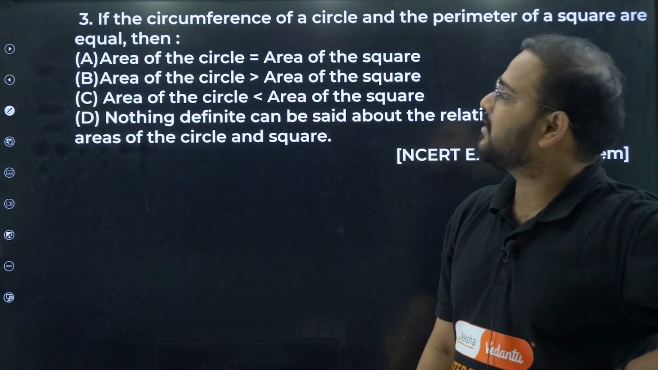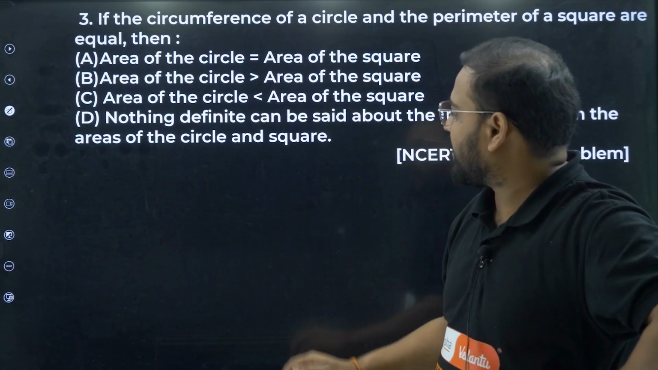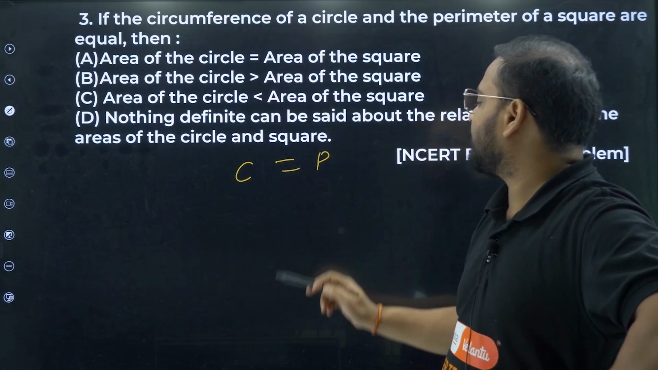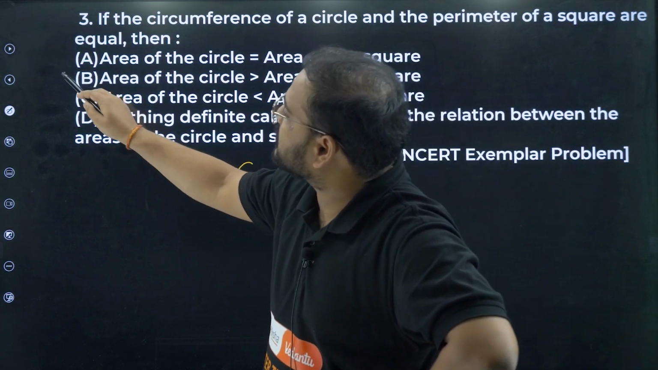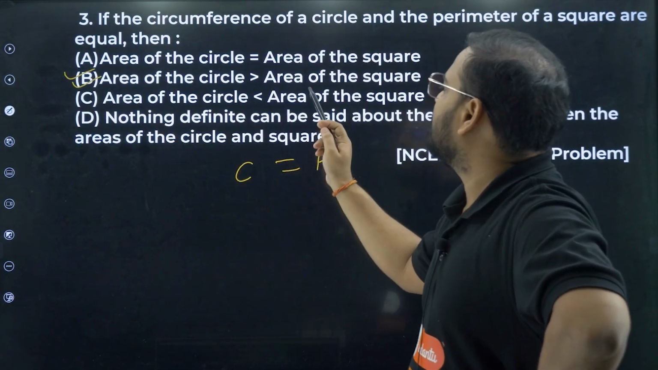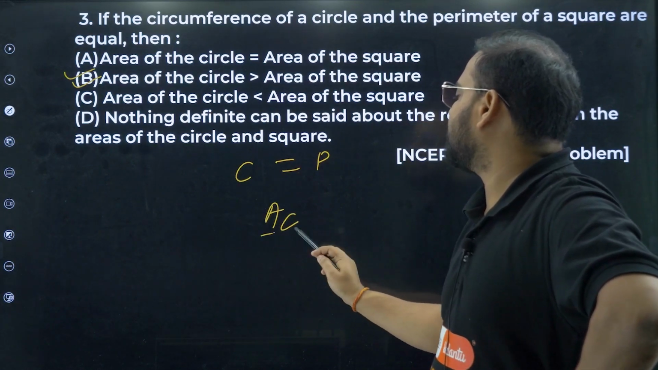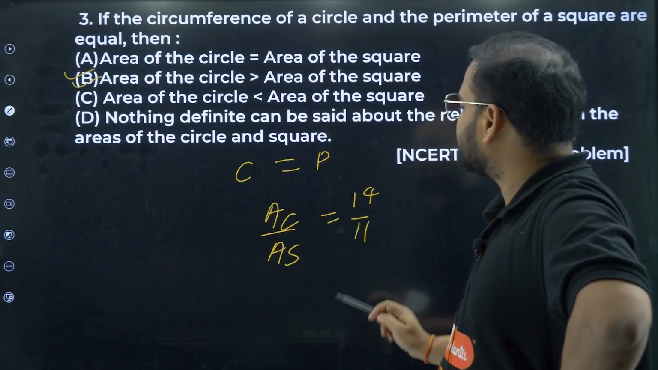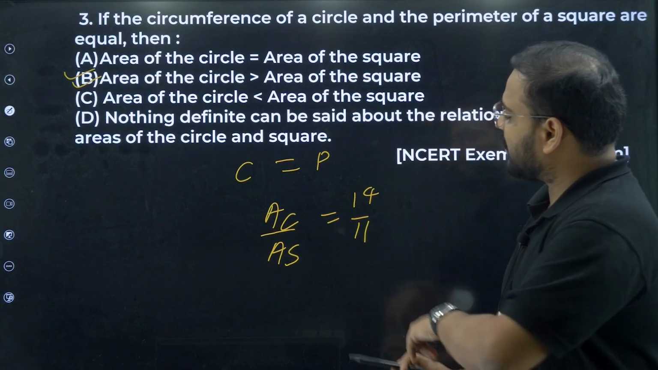If the circumference of a circle and perimeter of a square are equal, circumference of a circle is equal to perimeter of a square, then option B is suitable. Let's check, yes or no? Area of a circle is greater than area of a square. Remember this? Area of a circle upon area of a square was coming as 14 by 11. Which is bigger? Please check the ratio. The circle part is bigger.